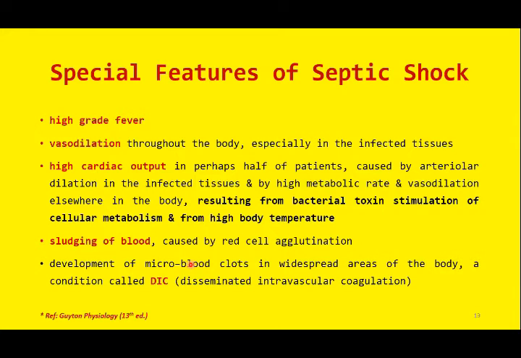So we have discussed two types of circulatory shock. We have discussed hypovolemic shock: what are the clinical features, signs and symptoms of hypovolemic shock, and what are the different causes of hypovolemia? And we have also discussed the second type, vasogenic shock. Vasogenic shock, or low resistance shock, includes neurogenic shock, anaphylactic shock, and the third one, septic shock.